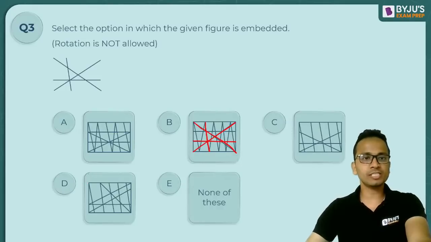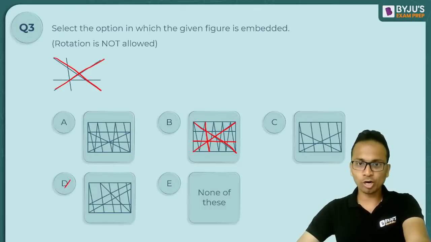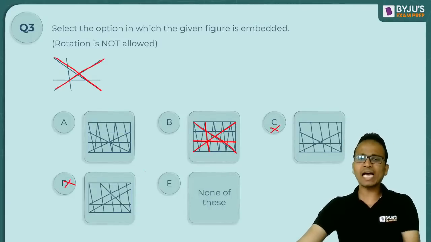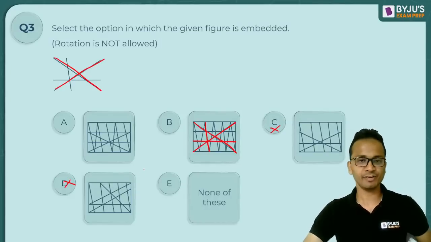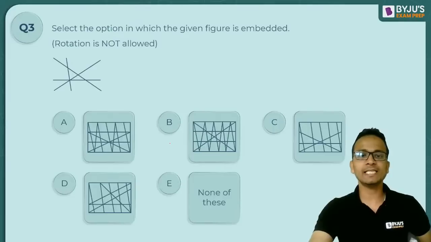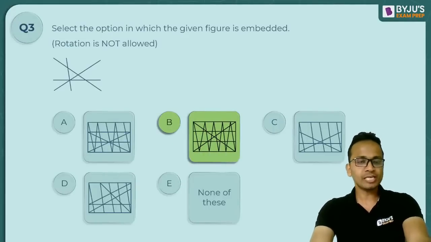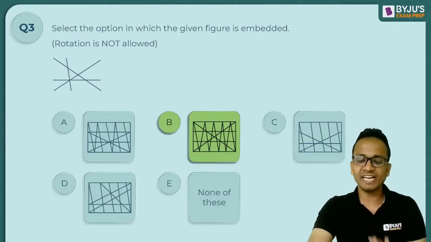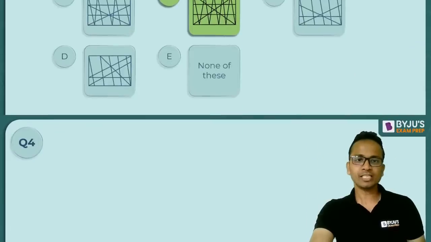Option D, you cannot see this line. Okay, you cannot see this line and this line crossing each other. Okay, so option D will not be the answer. Same reason option C will not be the answer. So friends, I have highlighted the portion of the question figure in option B, in the embedded figure. Okay, so the correct answer, yes, it is option B, and majority of you are absolutely correct. Good. So keep it up. Please be more careful. Please be more observant while you are finding the answer for these questions. Okay, fine. Let's move to next question, question number 4.